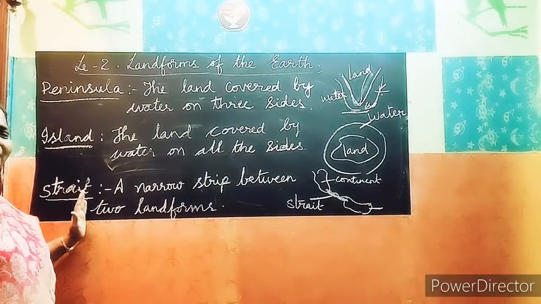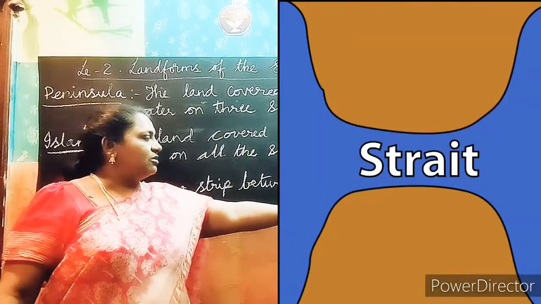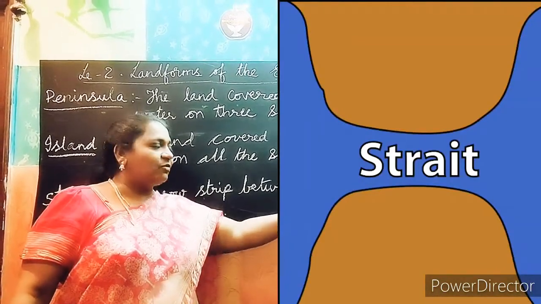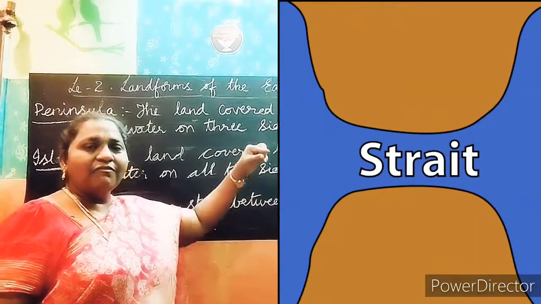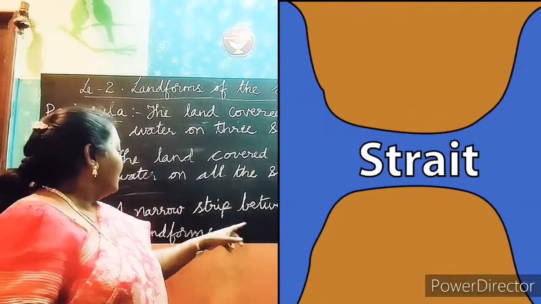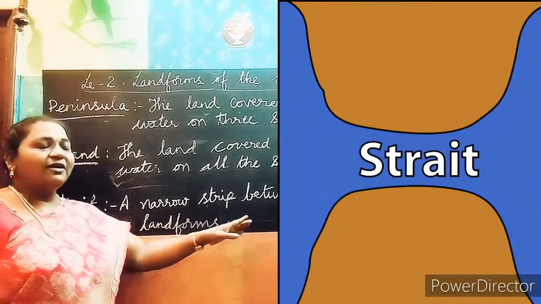Next one, strait. What is a strait? It is a narrow strip between two landforms. Landforms means continents or places, whatever it may be. The narrow strip means one thin line will be there. You can see the picture now. The narrow strip between two landforms is called a strait.